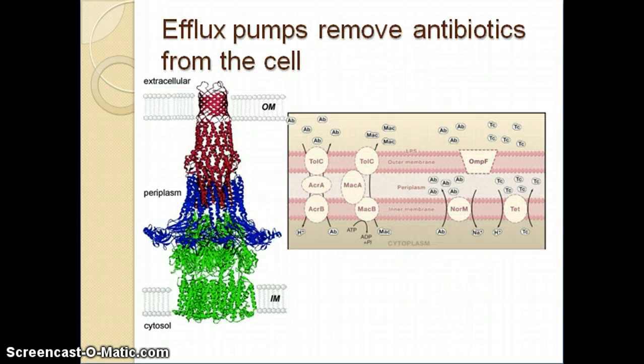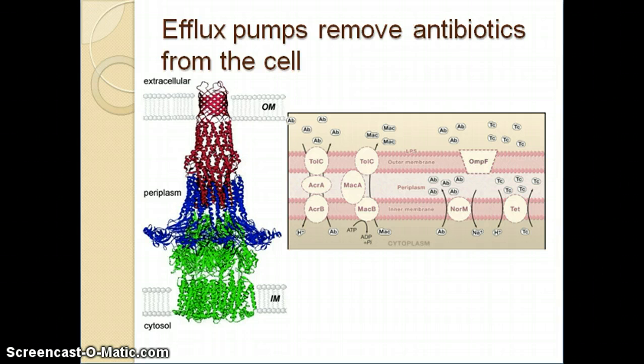Efflux pumps can prevent antibiotic functioning by leaving the antibiotic intact but removing it from the cell altogether so that it can't reach its intended target. On the left is a crystal structure of one efflux pump encoded by genes in the bacterium's genome. Notice how this efflux pump spans from the cytosol to the extracellular matrix, spanning the periplasm. It is composed of 3 subunits, two embedded in the membrane and one that links those two.